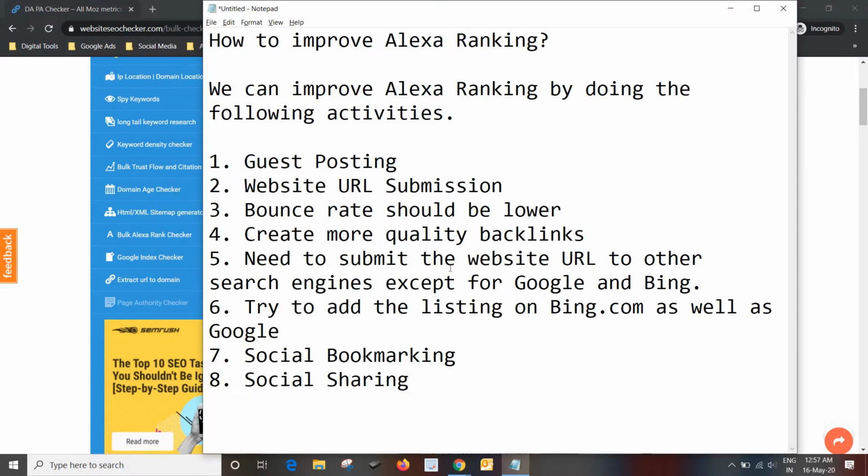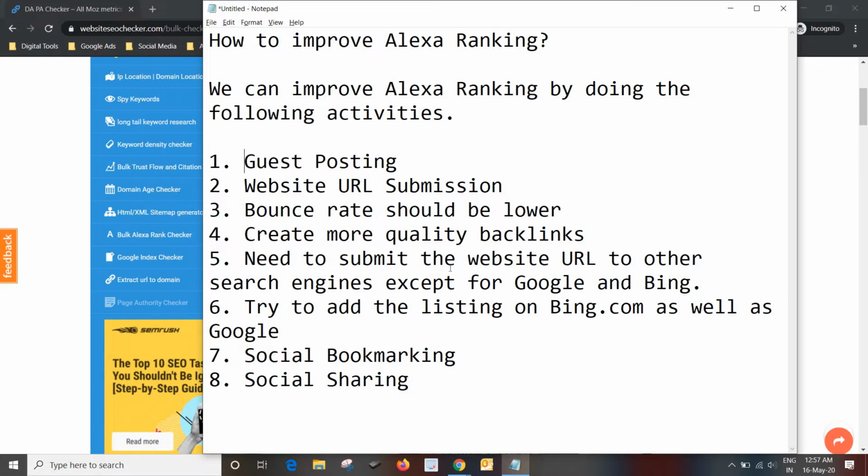guest posting means you should always look for guest posting sites that have better PA DA than your website. If your website has PA DA of 20 and 30, you should find guest posting sites with more than 30-40 PA DA.